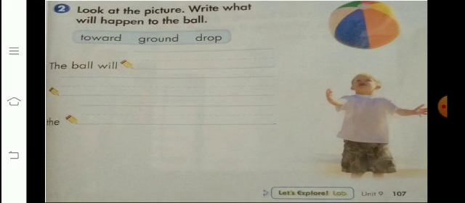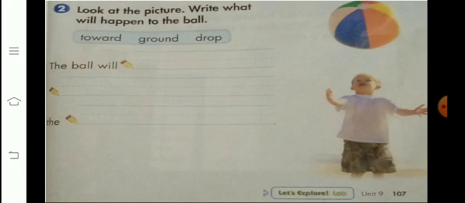Question number 2 is, look at the picture. Write what will happen to the ball. Now look at the picture. The boy throws the ball in the air. And what will happen then? The ball will drop towards the ground.